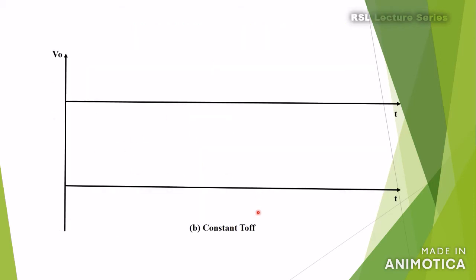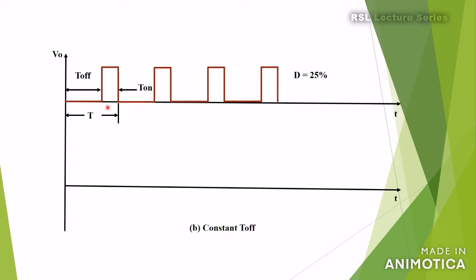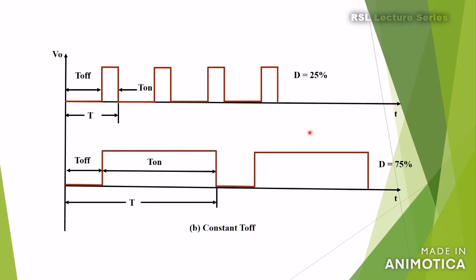Here we will see the constant off time. In this case the off time is kept constant. In the first case T on will be equal to 1/4 times the total T, and so D will be equal to 25%. If you see the second waveform, here the off time is kept constant. In both cases the off time is maintained the same, whereas the on time is increased. Now the on time is increased to about 75% of the chopping period, and hence the total chopping period, or chopping frequency itself, is varied by keeping the off time at a constant value.